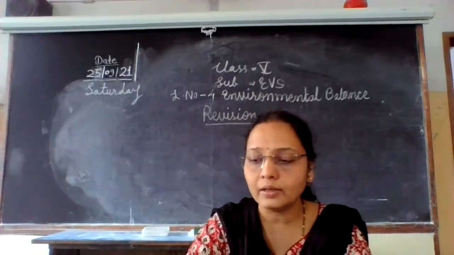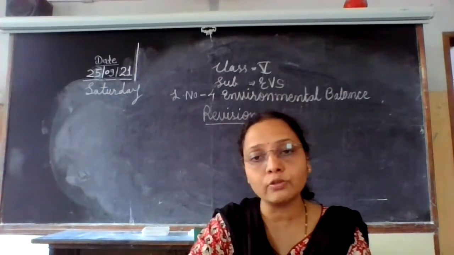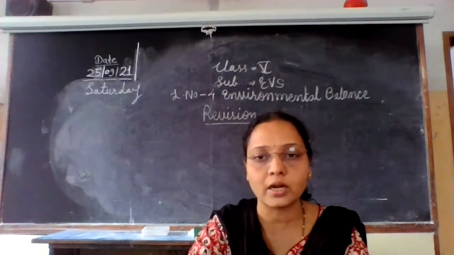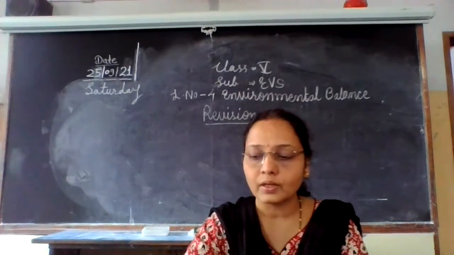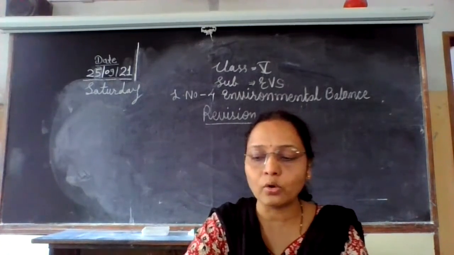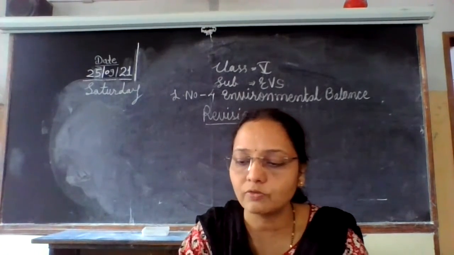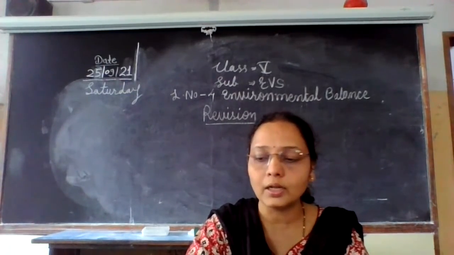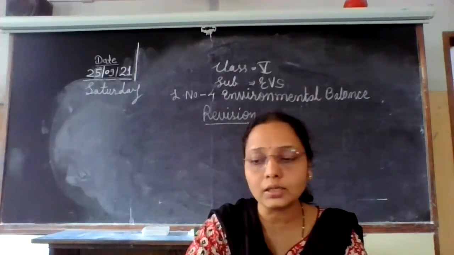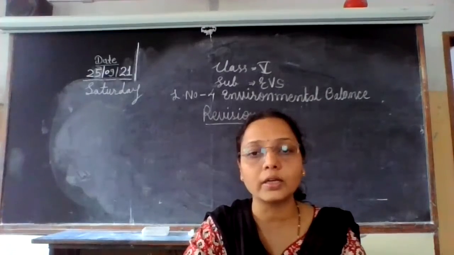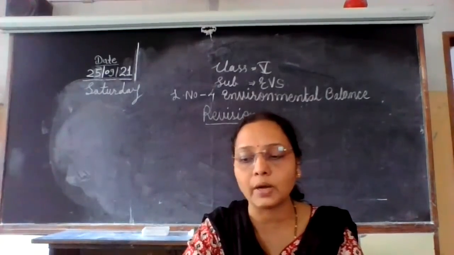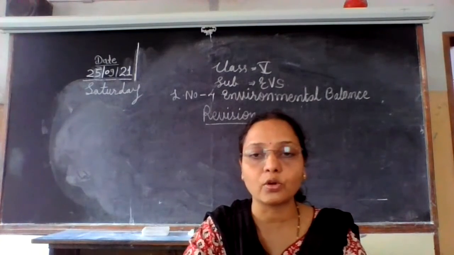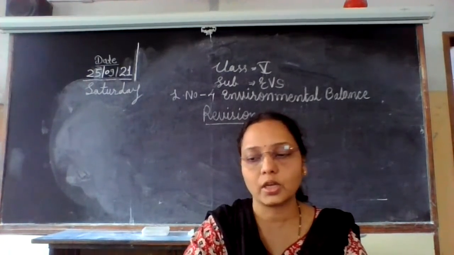Okay. Then plants make their own food by the process of photosynthesis by using carbon dioxide, air and water and minerals, so that they are the only living organisms which do not depend for their food on the other animals. All other animals directly or indirectly depend on plants for food. Hence, plants are the main support of every food chain.